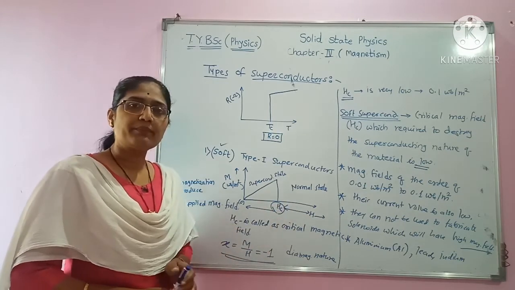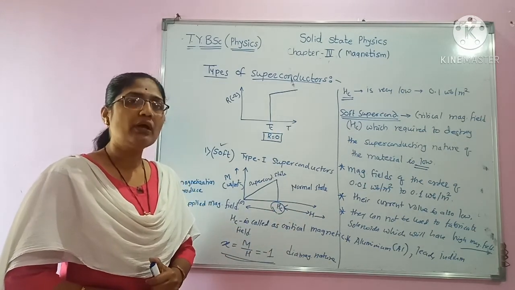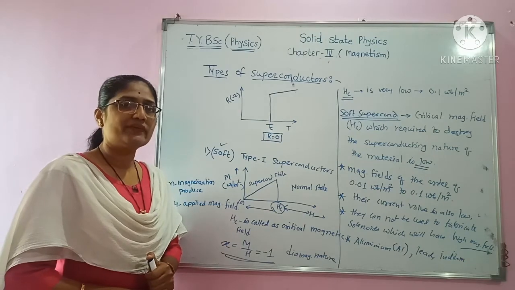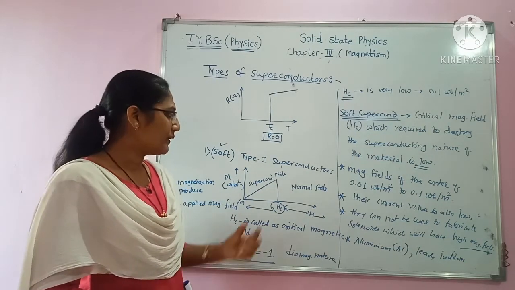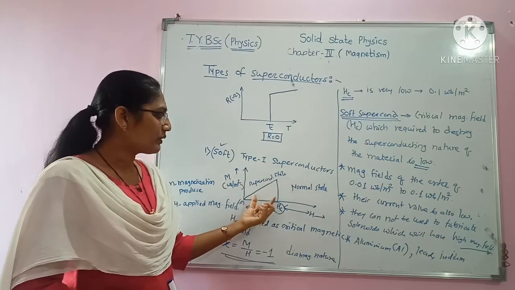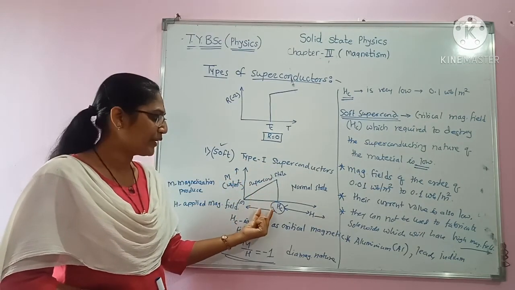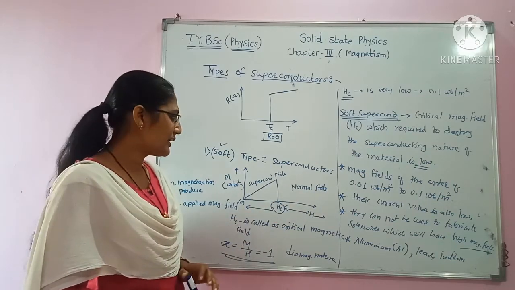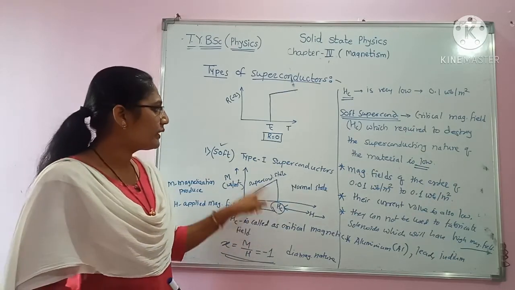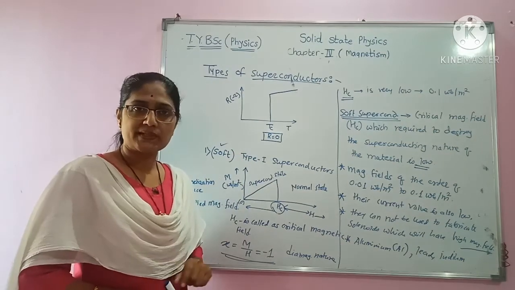Therefore Hc is the minimum applied magnetic field which is required to destroy the superconducting nature of the material. Type 1 superconductors will show perfect Meissner effect below Hc, and above Hc they will be in normal state.